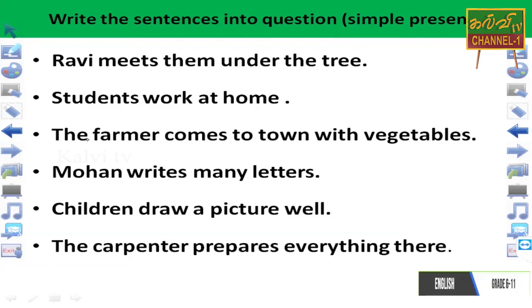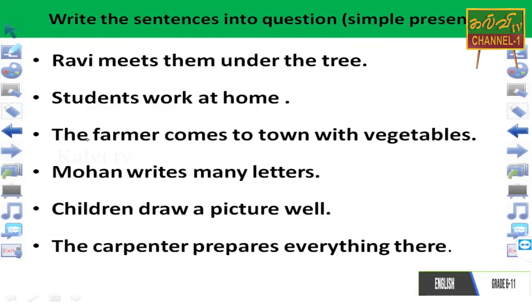Helping verb question. Ravi meets them under the tree. Ravi மரத்துக்கு கீழே அவர்களை சந்திக்கிறான். Those sentences contain the simple present tense. So you know well, how can you make the question using the helping verb? Anybody from you? Yes, you know.